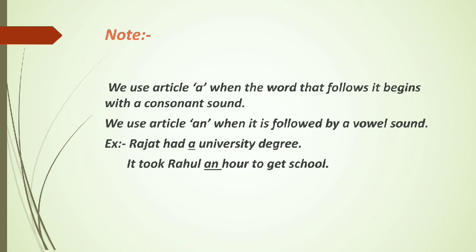It took Rahul an hour to get to school. An hour. It starts with H but its sound is a vowel. So we use an. You must remember, if a word starts with a consonant but sounds like a vowel, we use an. So we use a and an according to their pronunciation, according to their sound. Fine, I hope I am clear to all of you.